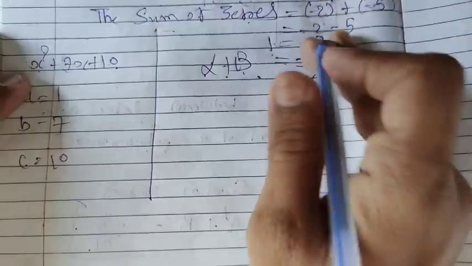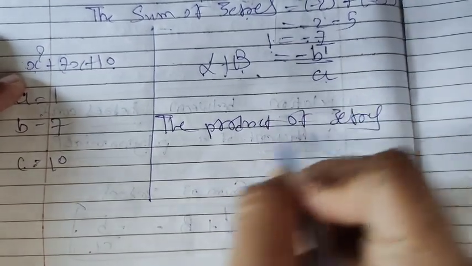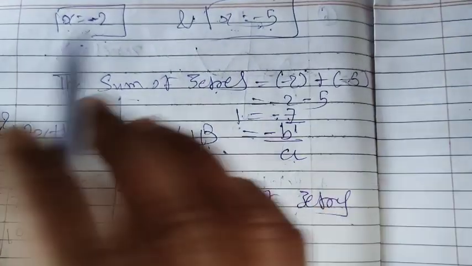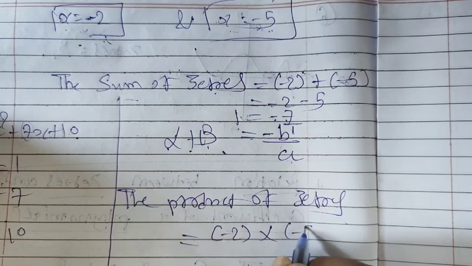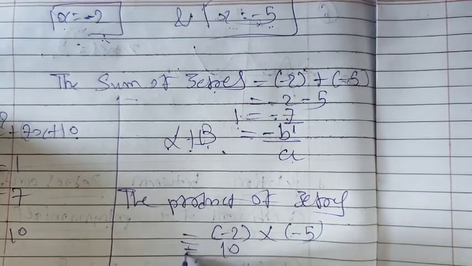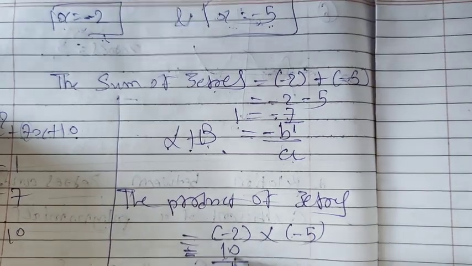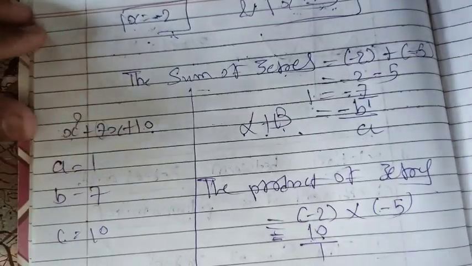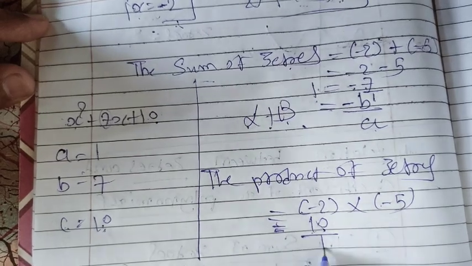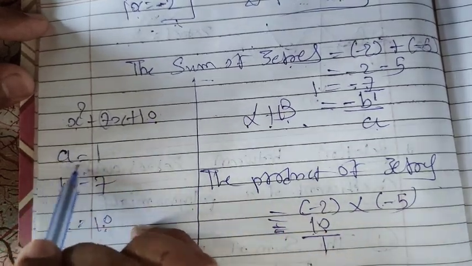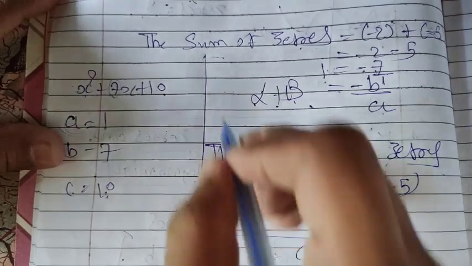Now the product of zeros. The zeros are minus 2 and minus 5. The product of zeros is minus 2 multiplied by minus 5, which is plus 10. The product is 10 and the denominator is 1. Instead of 10 we can put c, and instead of 1 we can put a. So alpha beta is equal to c upon a, right?